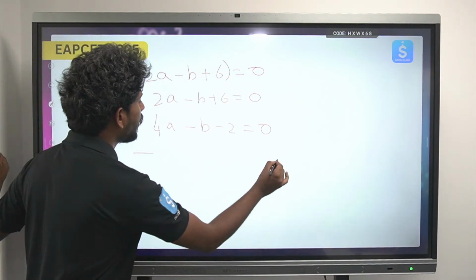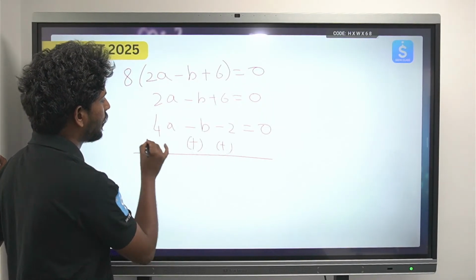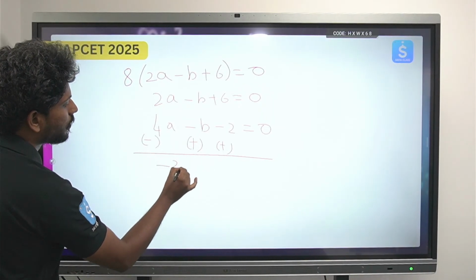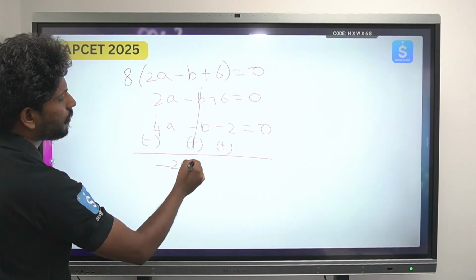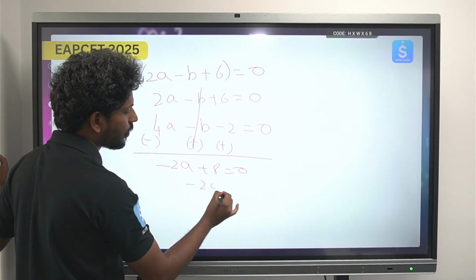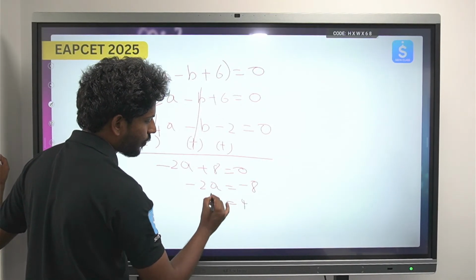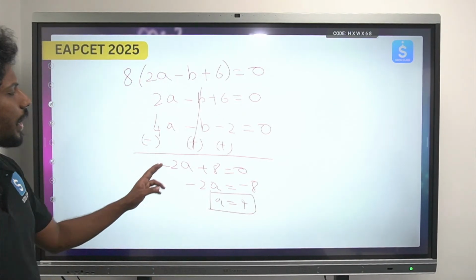So from here I'll be getting plus, you can just make it plus, and this you can make it minus. So this will be minus 2a plus b minus b gets cancelled, 6 plus 2 is 8. So this will be minus 2a is equals to minus 8. So a is equals to plus 4. So we got the value of a to be 4.